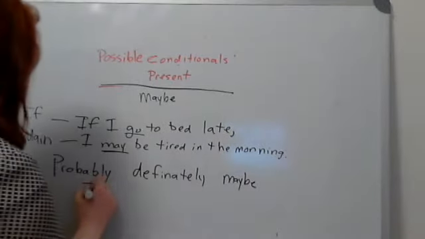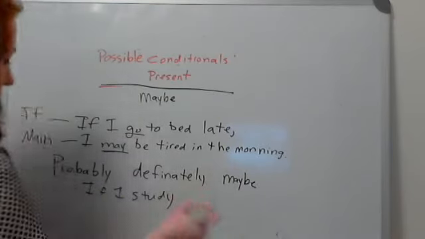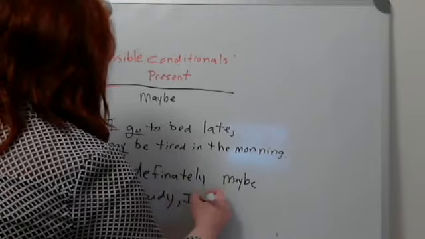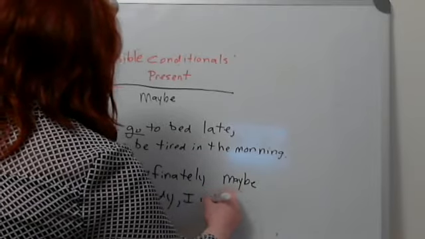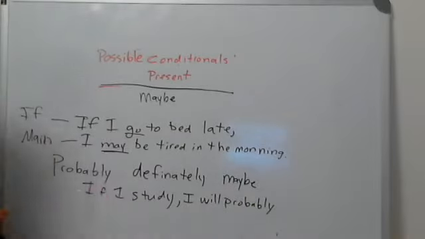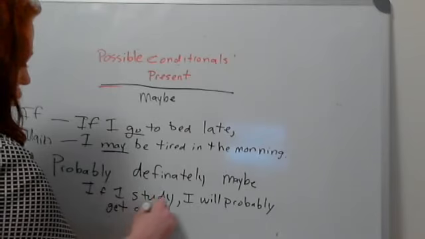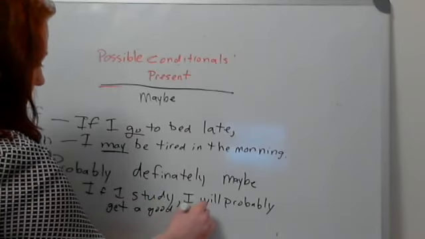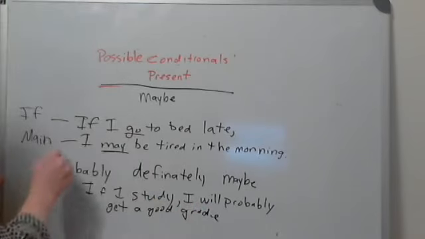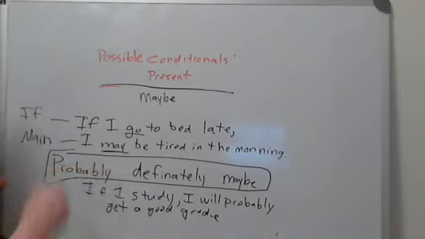If I study for this test, I will probably get a good grade. So these are adverbs that we can put in the main clause.